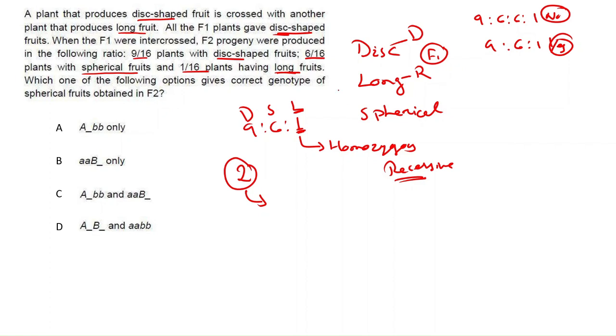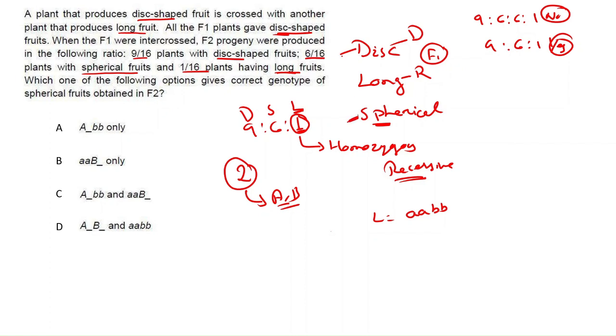So these long shaped, we got only 1 out of 16, means it is homozygous recessive for both the genes. So we have 2 genes, A and B. So we can say long is homozygous recessive. Then if you see disc and spherical, you can say the disc is dominant and spherical is the intermediate.